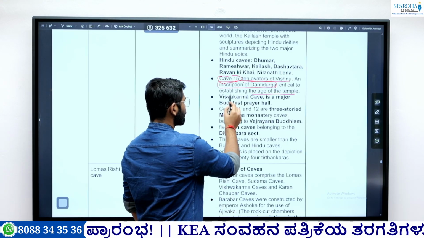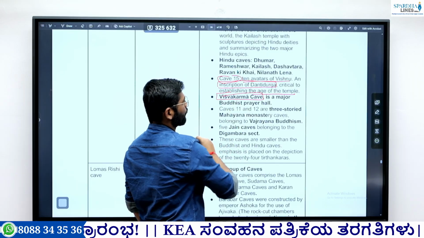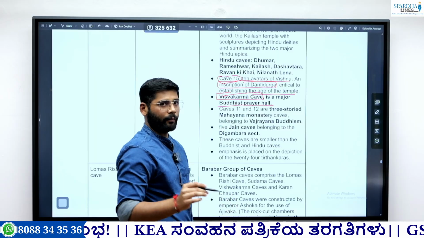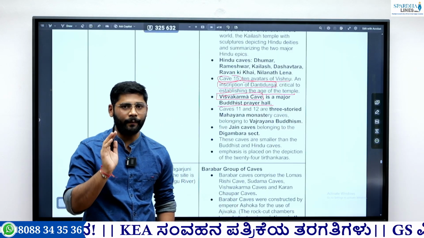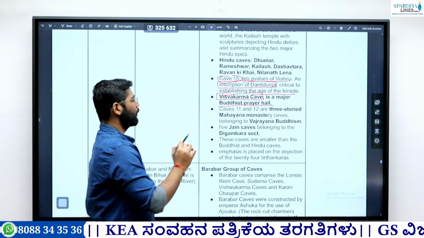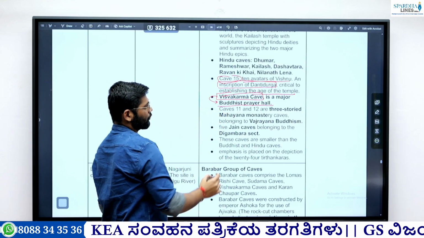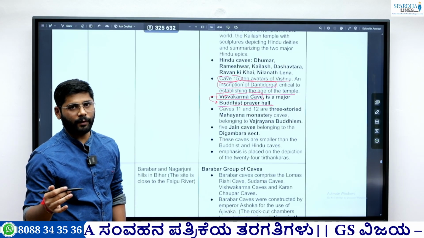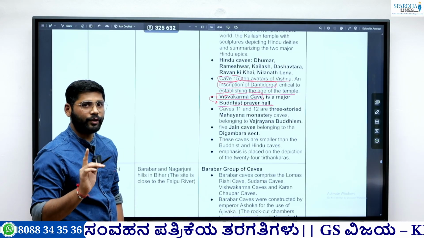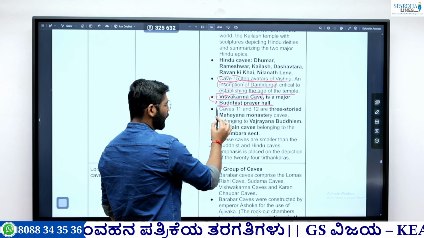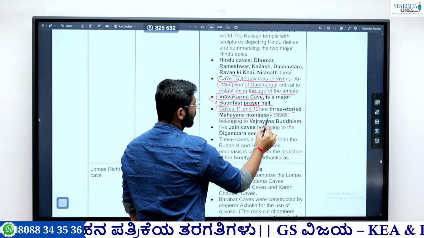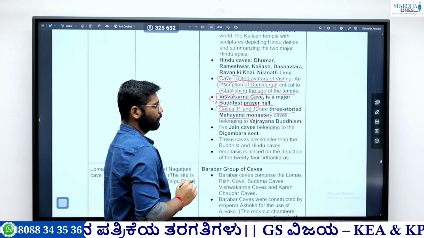Then there is the Vishwakarma cave. Vishwakarma cave is a Buddhist prayer hall. Vishwakarma is a name associated with Hinduism, but remember it is a Buddhist prayer hall. To trick you, they might ask whether Vishwakarma cave is associated with Hinduism, but it is not; it is a Buddhist prayer hall. Second, cave 11 and cave 12 are three-story Mahayana monasteries.